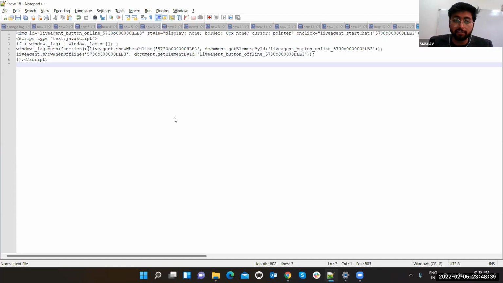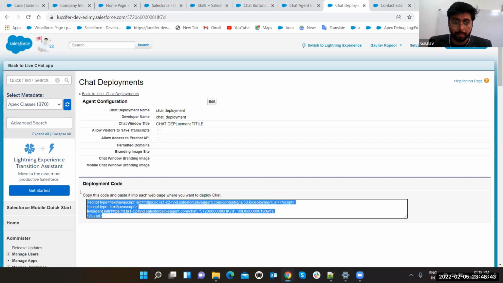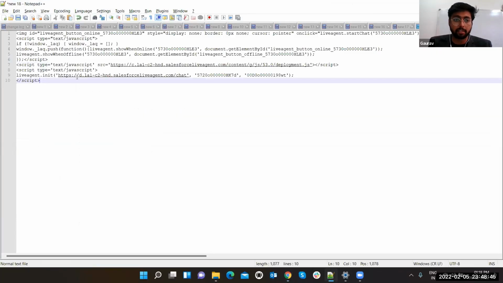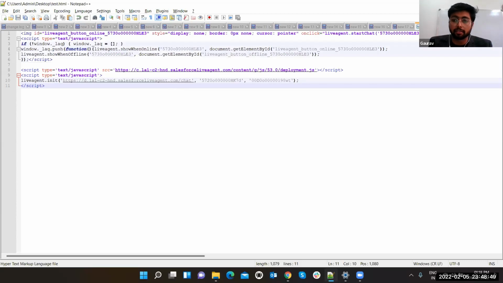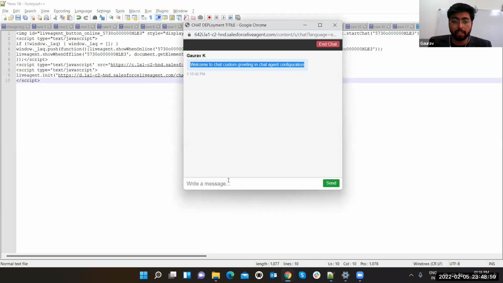Now, when you are done with your chat deployment, after clicking the save button, there will be one more script here. Copy this and paste it. That's how I'm getting this test HTML. Just save it with some name in .html format, and that thing is going to work for you. Got it? Now that's how we can text anything.